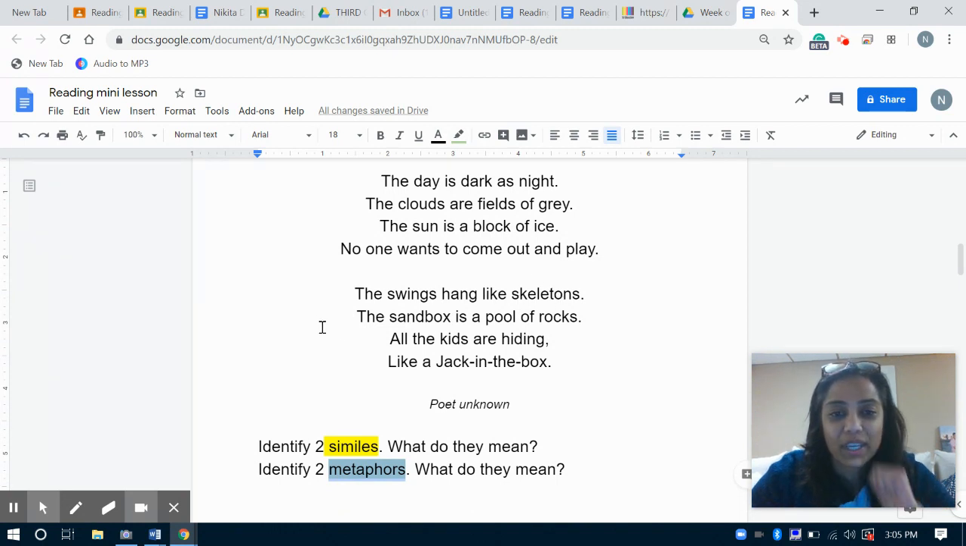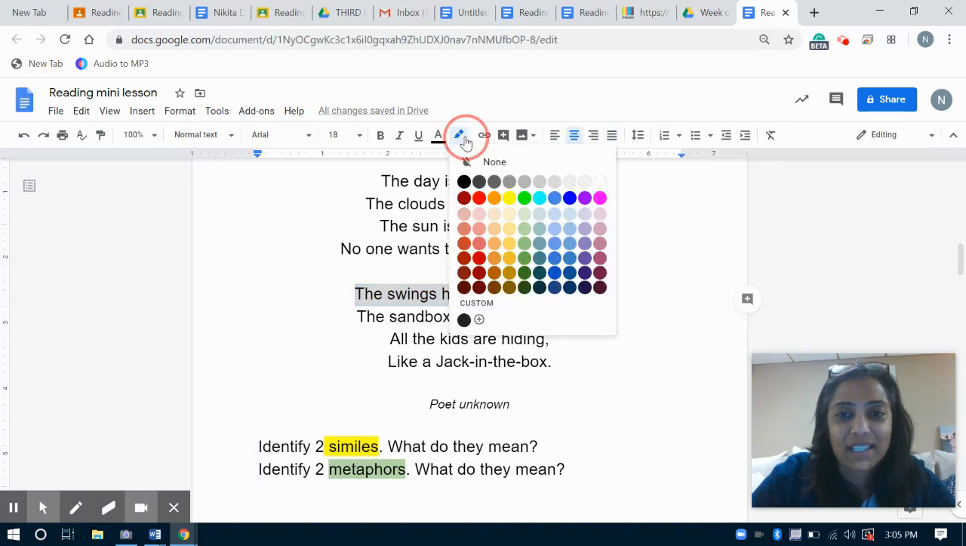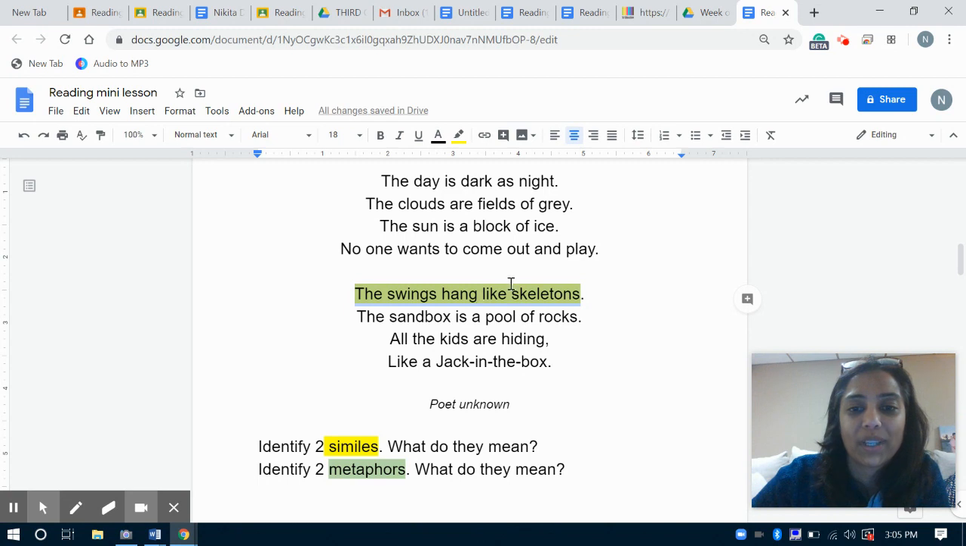I'm looking at this one right here. Let's take a look at this one. What does this mean? This is a simile. Do you see how it uses the word like? Okay. So what does that mean? The swings hang like skeletons.